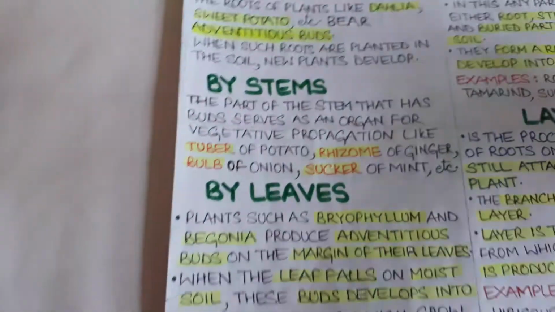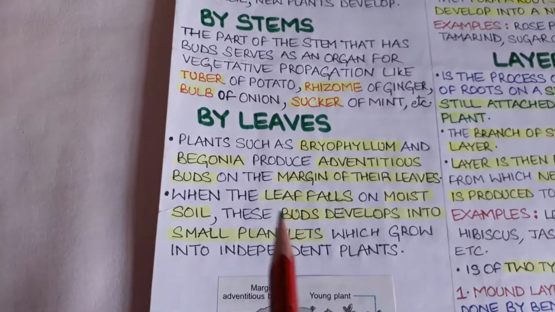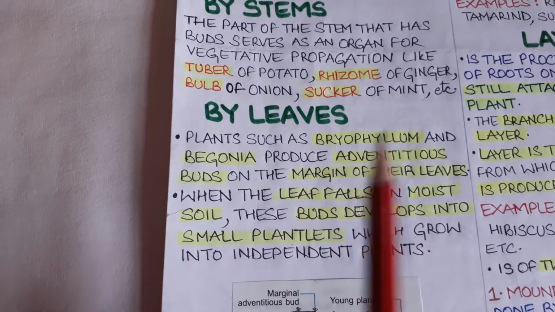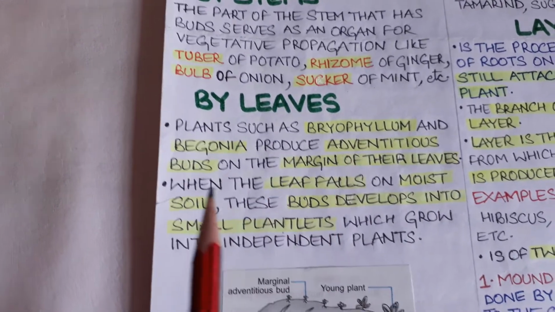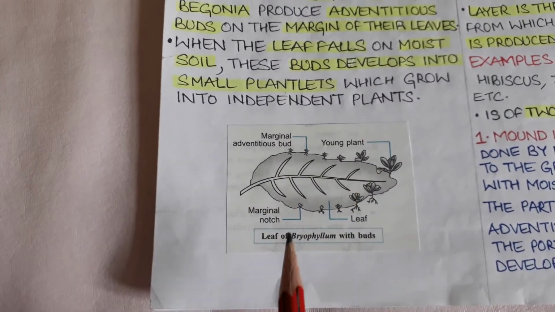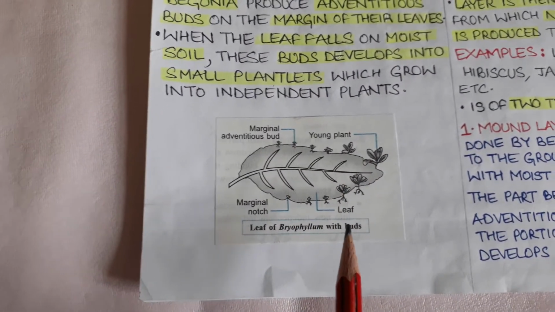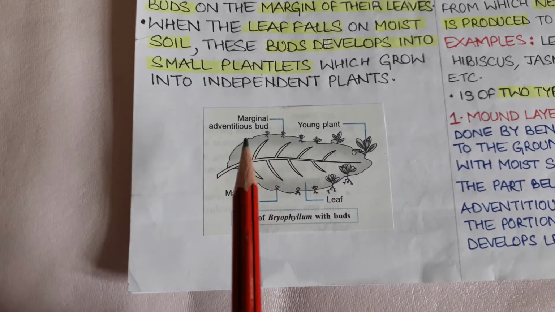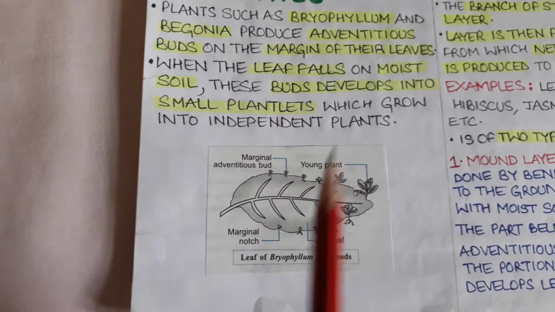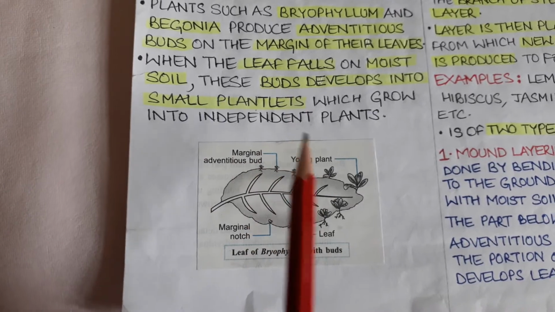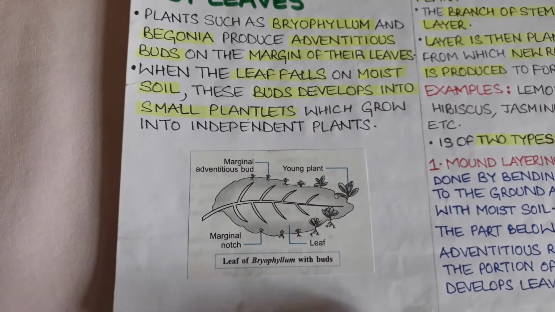Okay. The third part of the plant that can give rise to a new plant is the leaf. In plants such as Bryophyllum and Begonia, they produce adventitious buds on the margins of their leaves, as can be understood from this diagram. This is the diagram of the leaf of a Bryophyllum, and its margins have these adventitious buds. When such a leaf falls on the moist soil, these buds will develop into small plantlets that can grow into an independent plant.